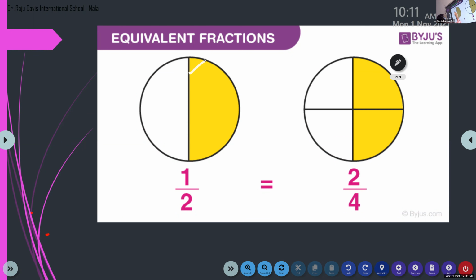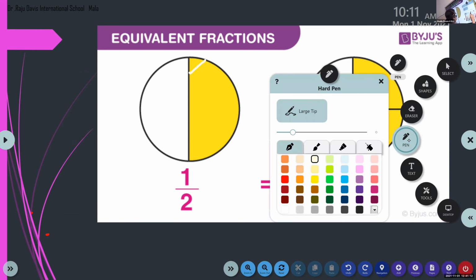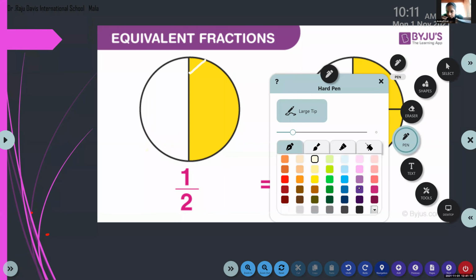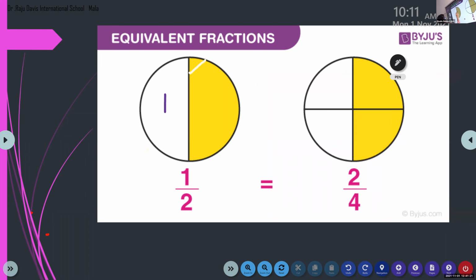Here, children, this picture is divided into how many total parts in the first one? 1 by 2. How many parts in total? 2. Yes, we have one part, and this is the second part. So which is the numerator, children? Here the numerator is 1. In numerator by denominator form, which is the denominator here? 2.